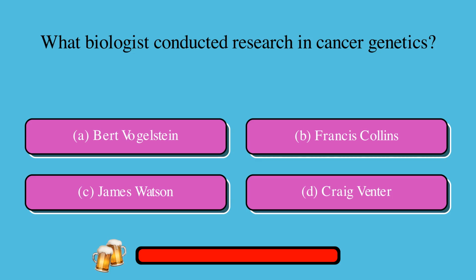What biologist conducted research in cancer genetics? A. Bert Vogelstein, or B. Francis Collins, or C. James Watson, or D. Craig Venter? The correct answer is A. Bert Vogelstein.